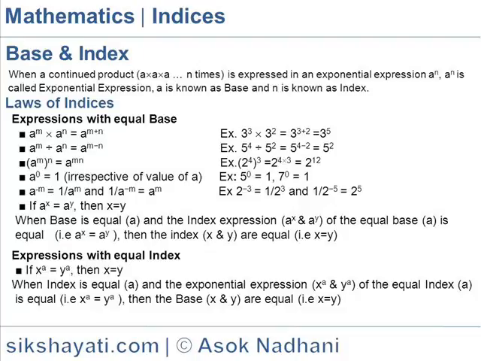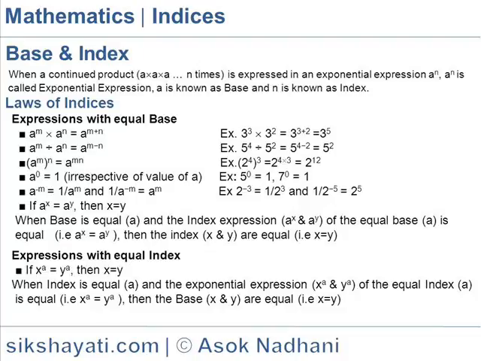Laws of indices. Expressions with equal base. a to the power m into a to the power n is equal to a to the power m plus n. Example: 3 to the power 3 into 3 to the square is equal to 3 to the power 3 plus 2, which is equal to 3 to the power 5.